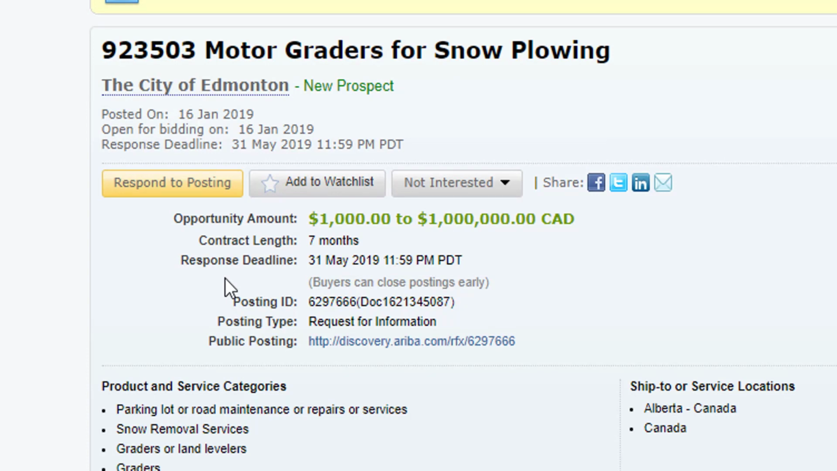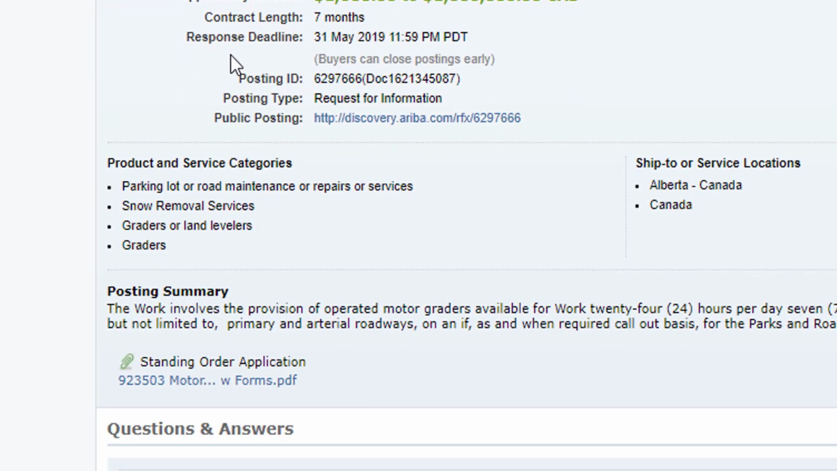We can also see that the estimated contract length is 7 months and the response deadline is May 31st, 2019 at 11:59 p.m. Please note, bids will not be accepted past the closing deadline. It is also possible to see the product and service categories for this bid and the ship to or service locations that you would need to have been registered for in order to be notified for this opportunity.